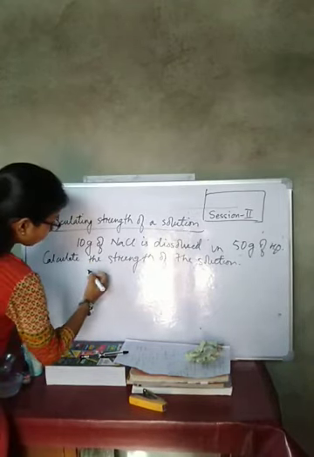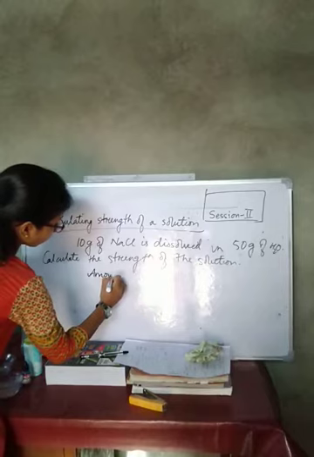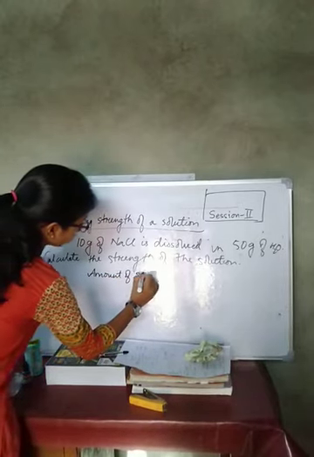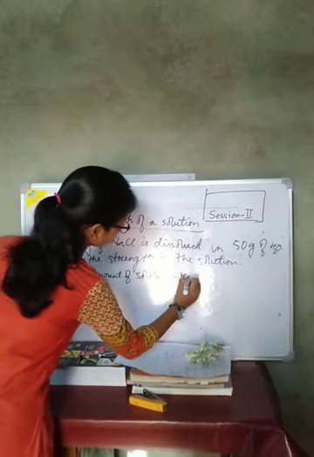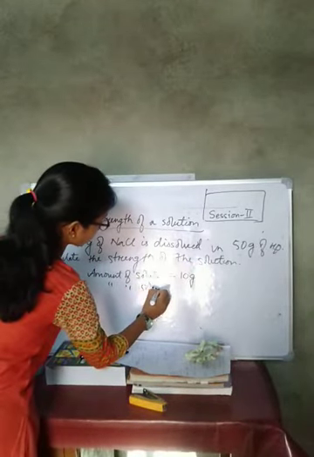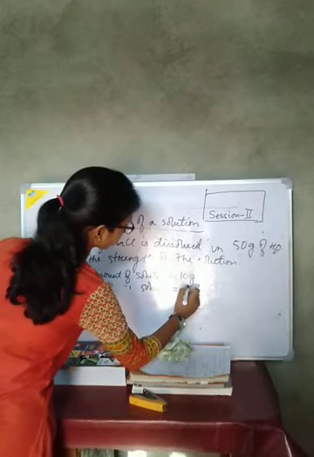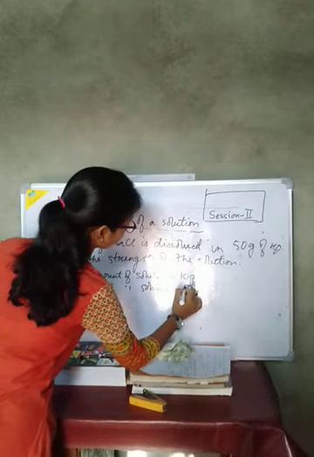See how to calculate the strength of the solution. Here the amount of solute is equal to 10 gram. The amount of solvent is equal to 50 gram.